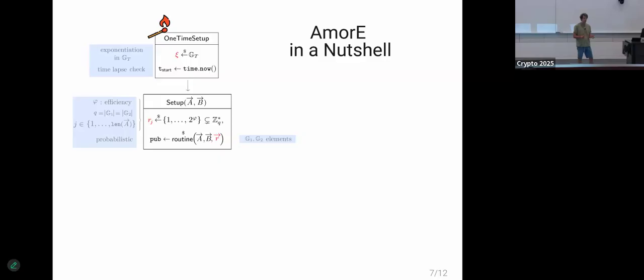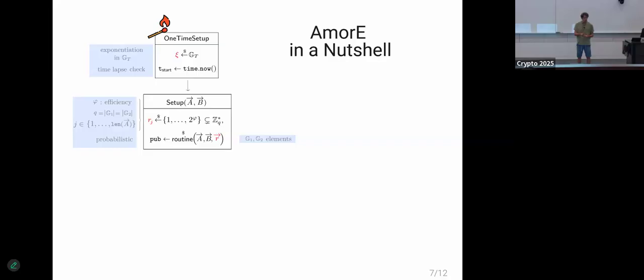So the smaller phi is, the more efficiency we obtain, because it becomes cheaper later on to construct the public view and also to verify. And notice that j runs from 1 to the length of the inputs that we're delegating. So we can delegate maybe 3 inputs, like in Groth16. And in that case, we would have j from 1 to 3.